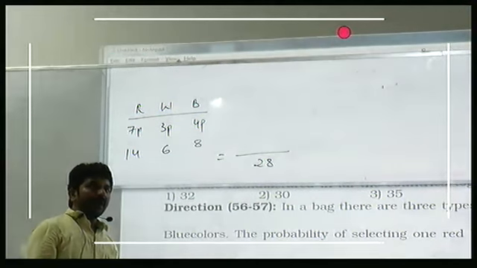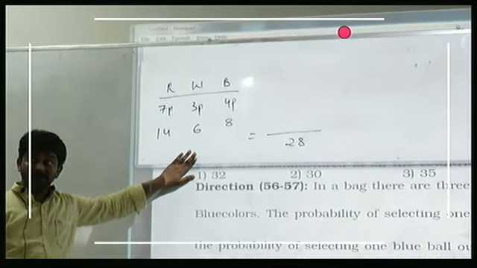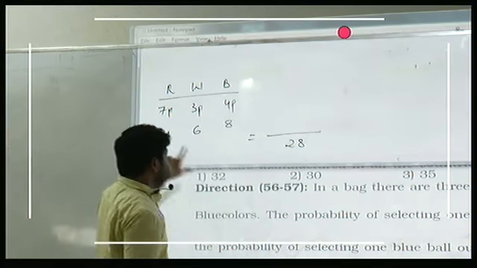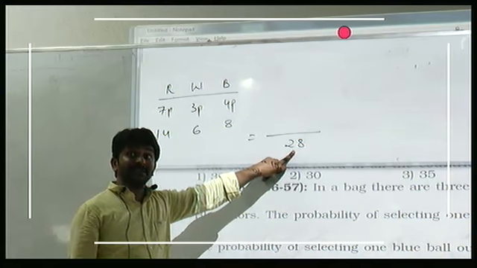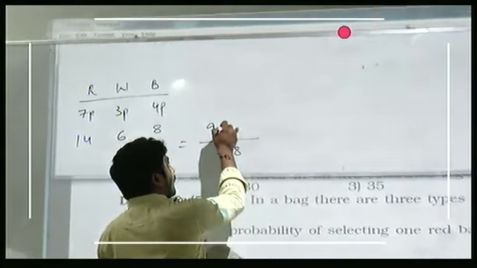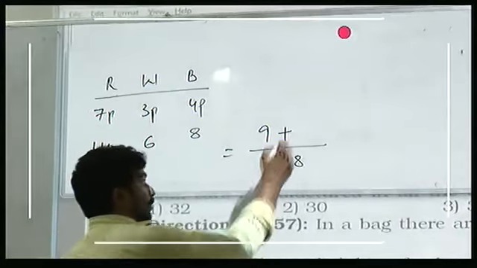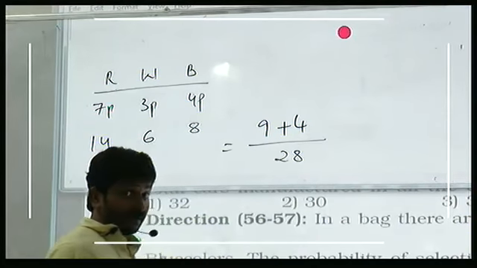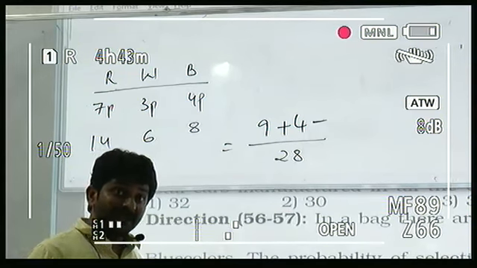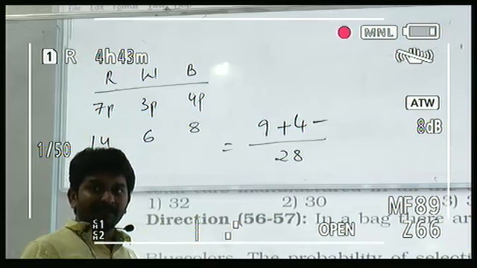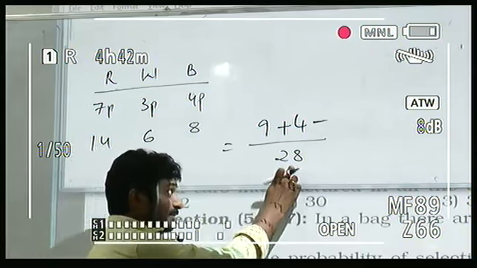28 C1. And the numbered ball should be a 3 multiple or 7 multiple. How many 3 multiples will be there in 28? 9 numbers. Or how many 7 multiples will be there in 28? 4. But you have a number which is a multiple of 3 and multiple of 7. Which is common multiple for 3 and 7? 21.